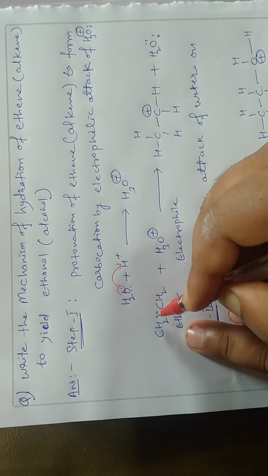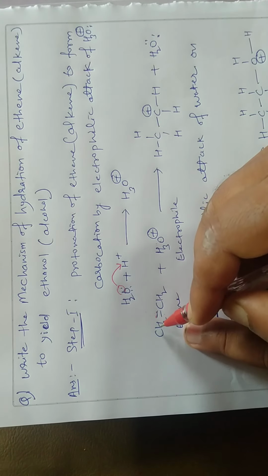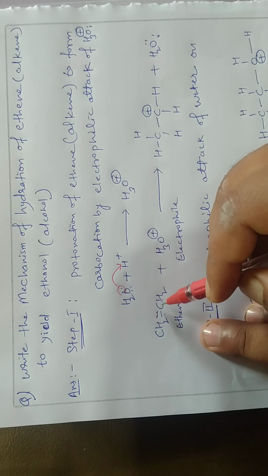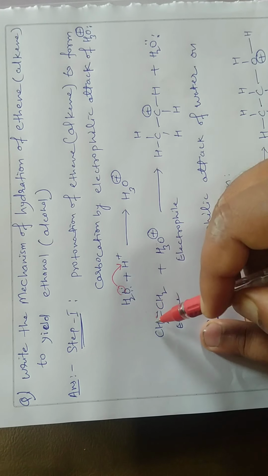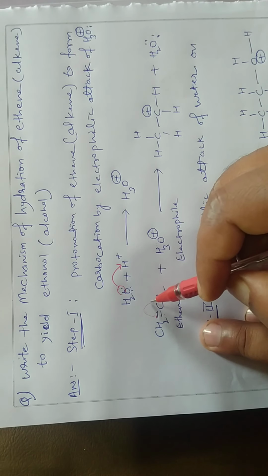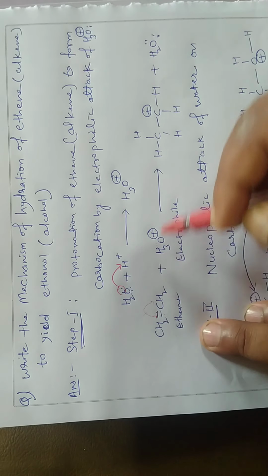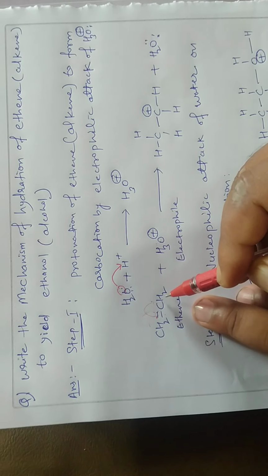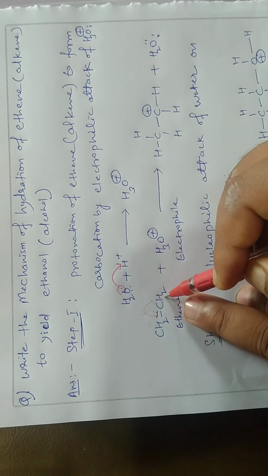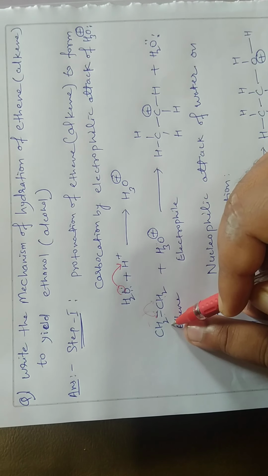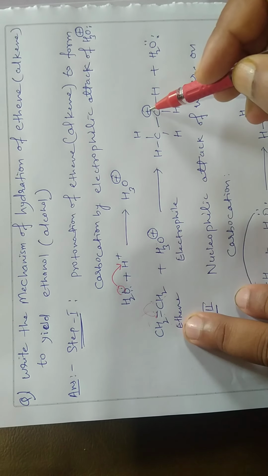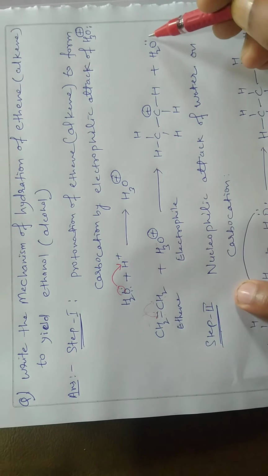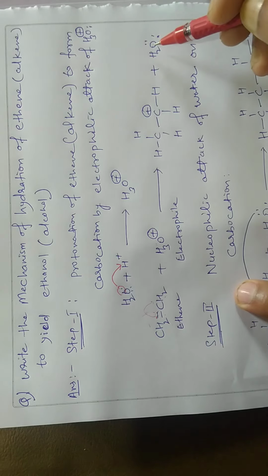Since this is an alkene, shifting can occur in both directions. If the electron movement is in this direction, then this carbon becomes positively charged and one hydrogen atom is attached here, so ultimately a carbocation is formed and a water molecule is eliminated.